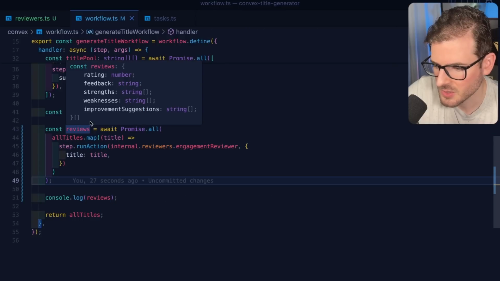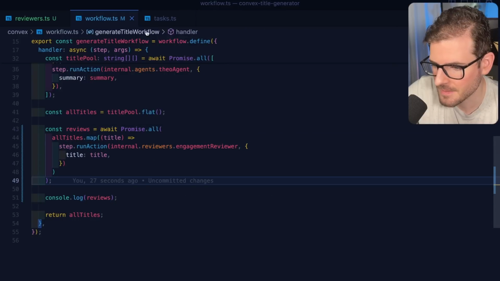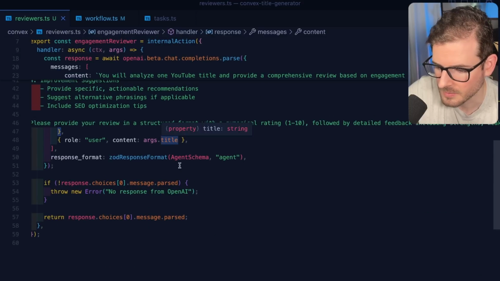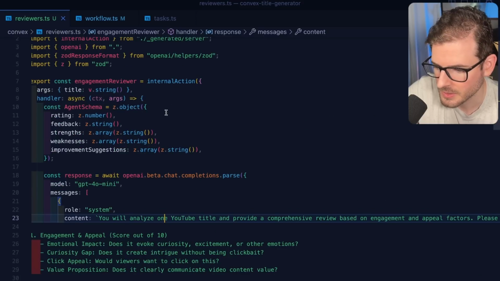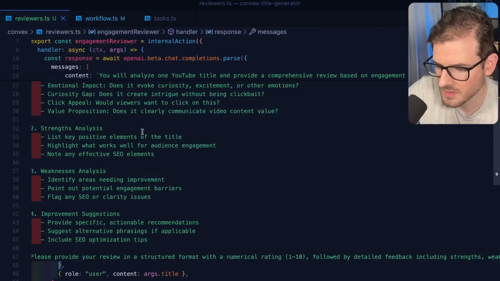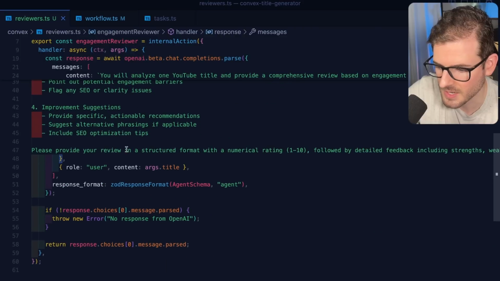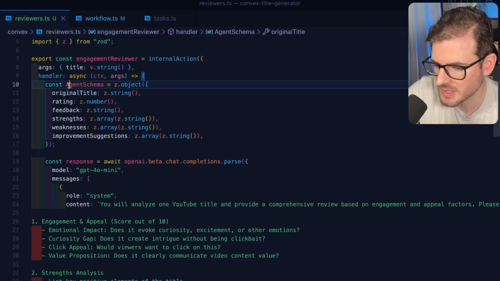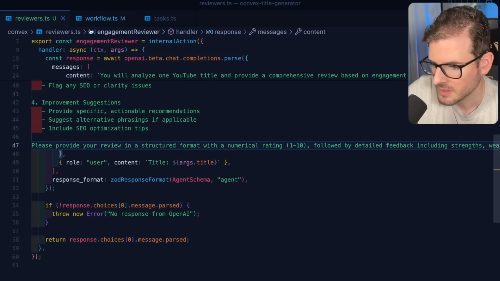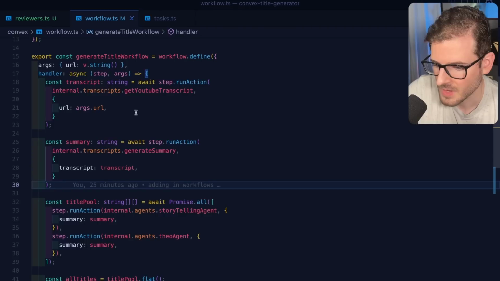And I'm noticing that there's no title inside of this. I might as well just have this return the title too, if that's not going to be too hard to do. So let's try this. I'm going to say title z string and just see if it could also just return the input title. I'm going to call it original title so it doesn't get confused. I don't want to think and try to rewrite the title here. This is just a review process. Okay. I think we can kick this off.